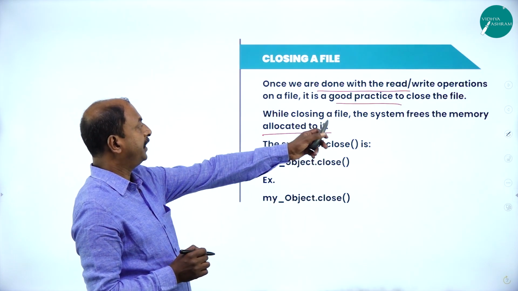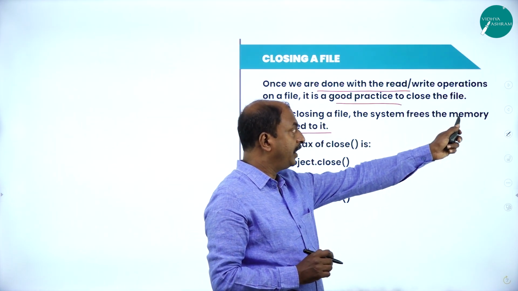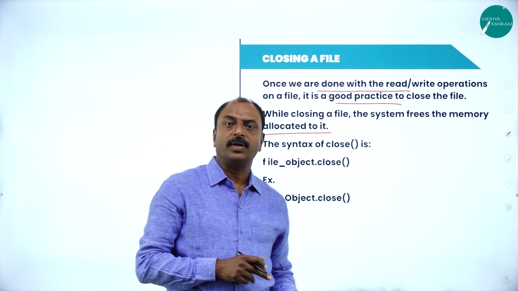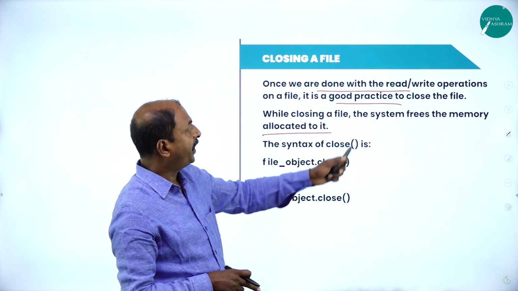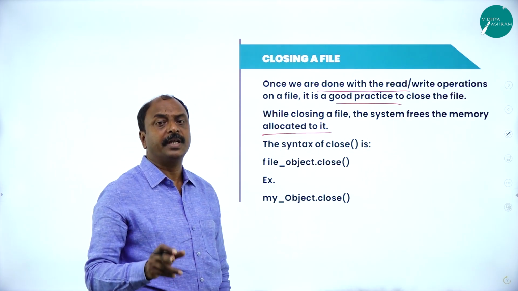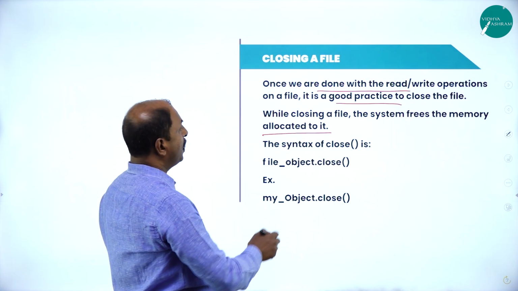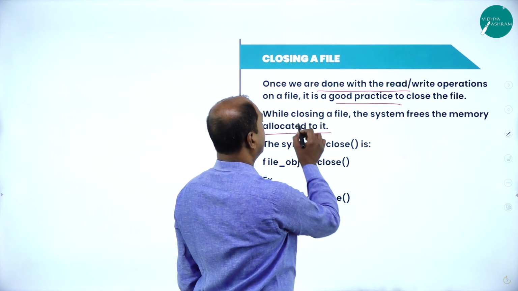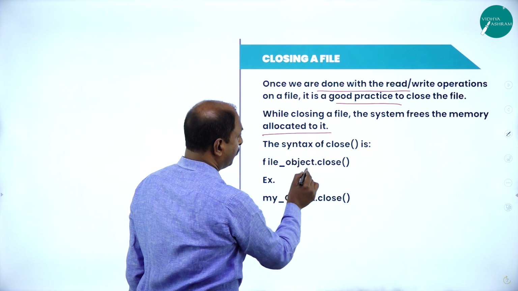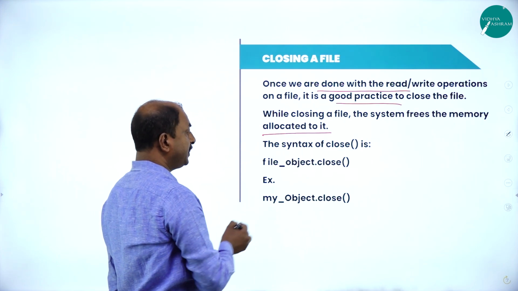So once the file which was opened for different operations is closed, the memory occupied for that particular file is released from the computer memory. Now the syntax is file object dot close. This is the syntax.